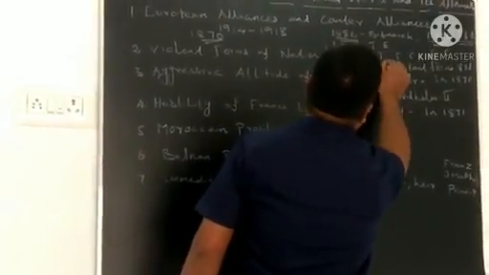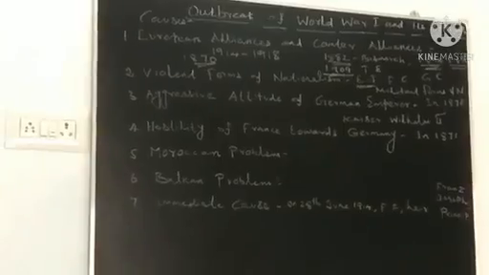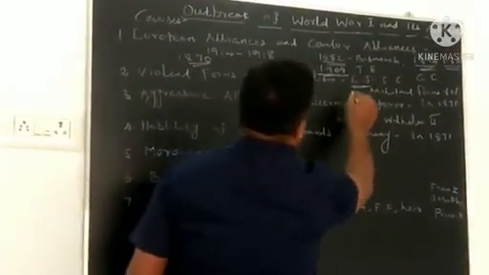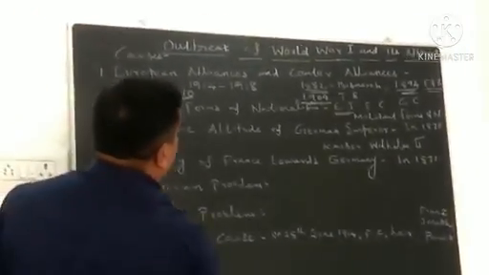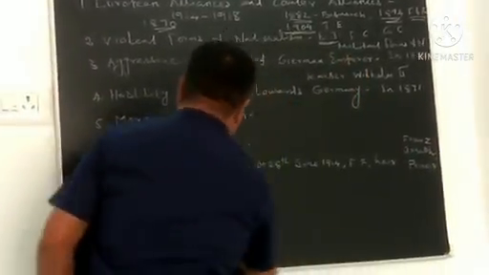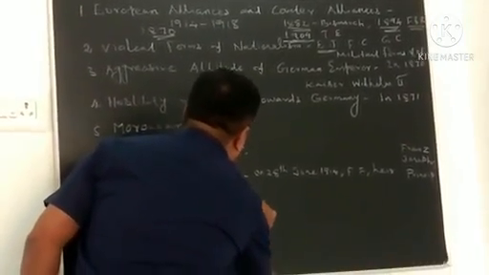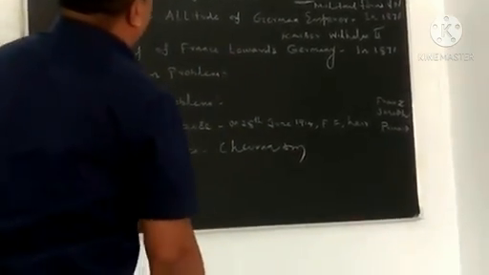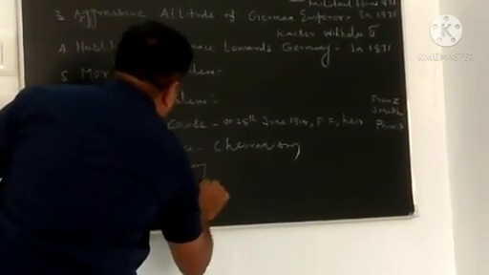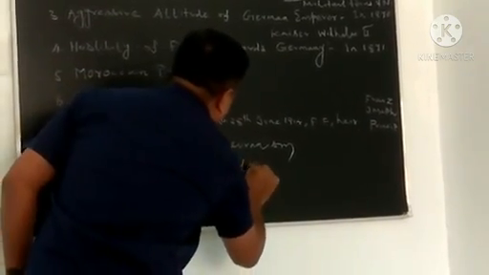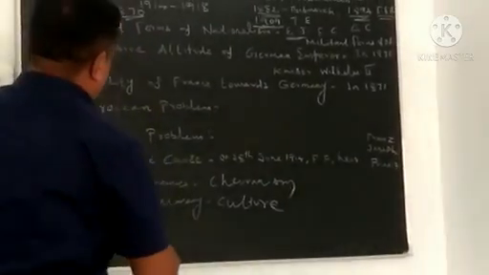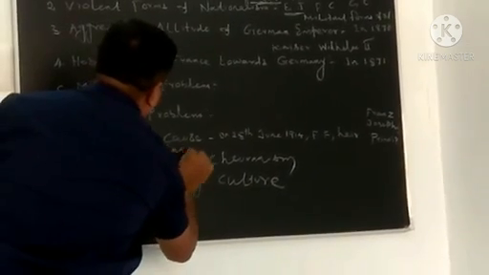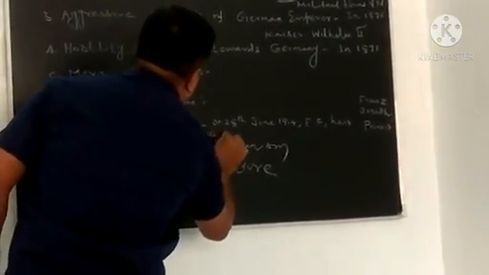During that time, France followed humanism, England followed jingoism, and Germany followed culture.